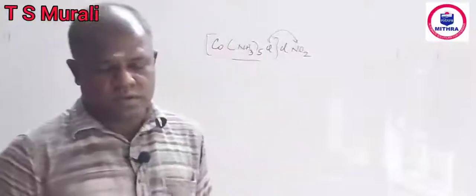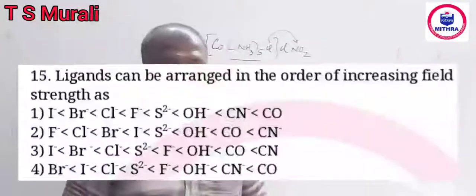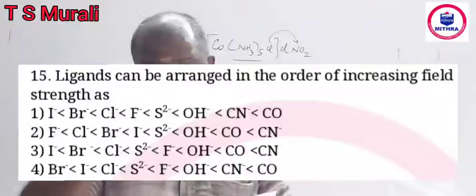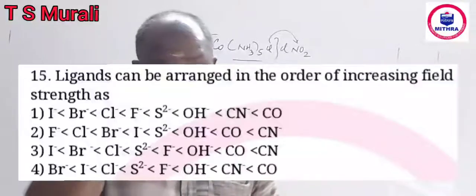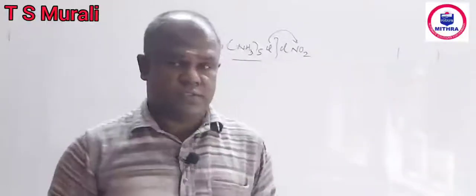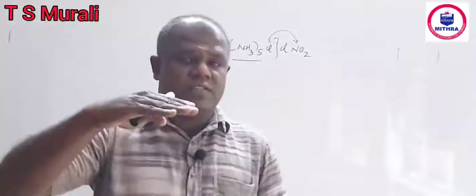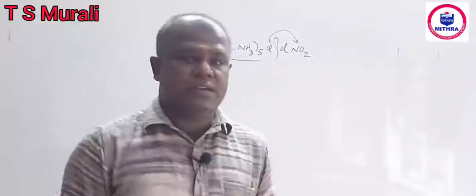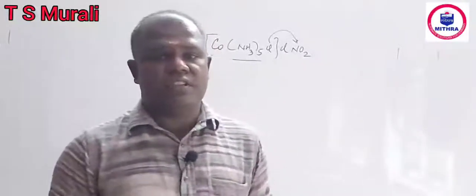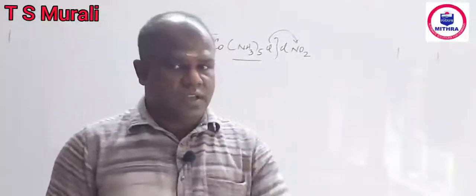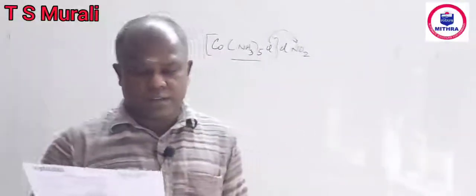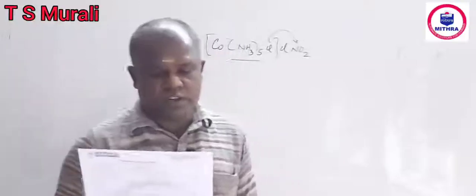That is the reason. Question number 15 also I am giving to you, because find the strength of the ligand strictly as per the spectrochemical series. Depending on the crystal field splitting energy gap, you can arrange the available ligands in the increasing order of the strength or decreasing order of the strength. Analyze that order and find the answer. Tell me as assignment.